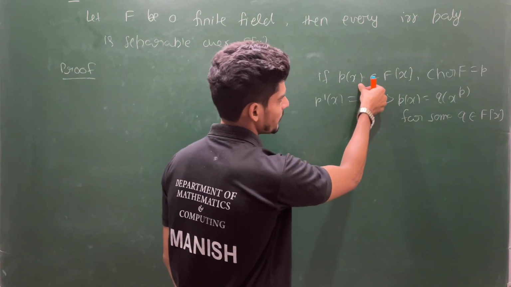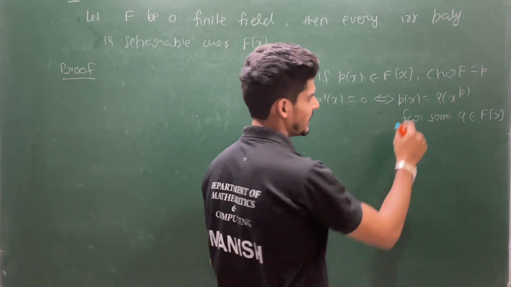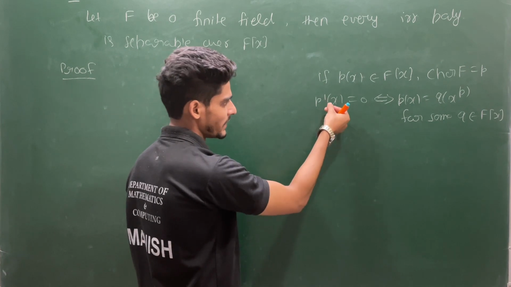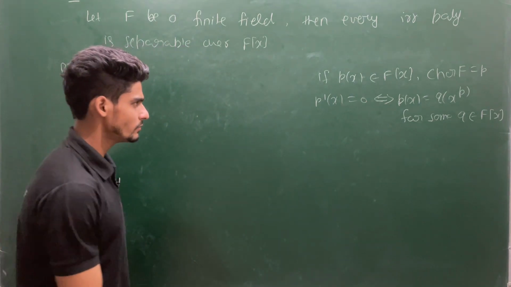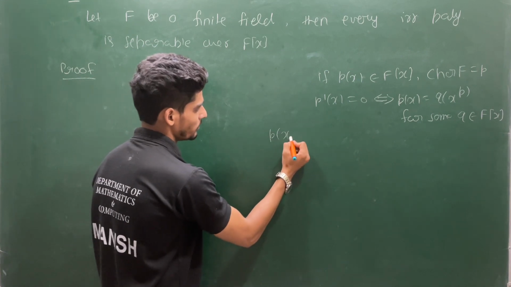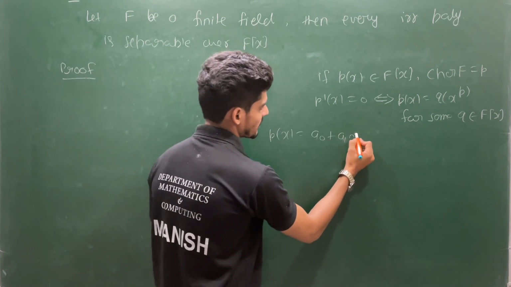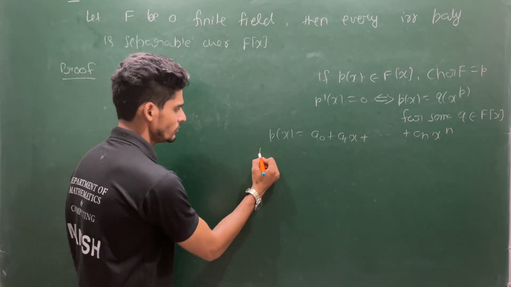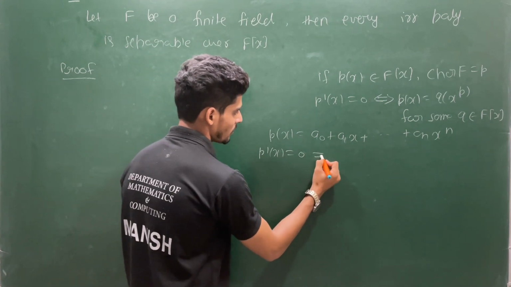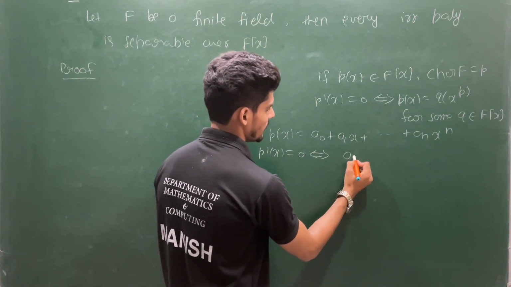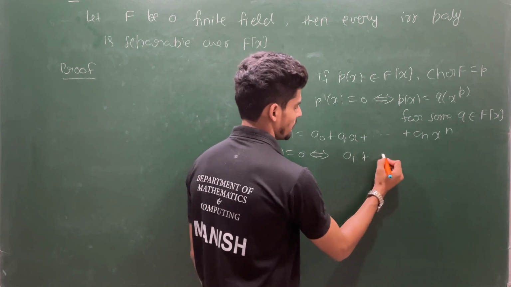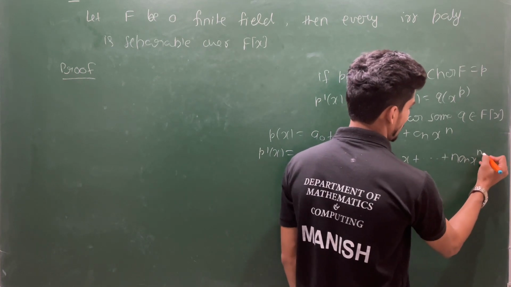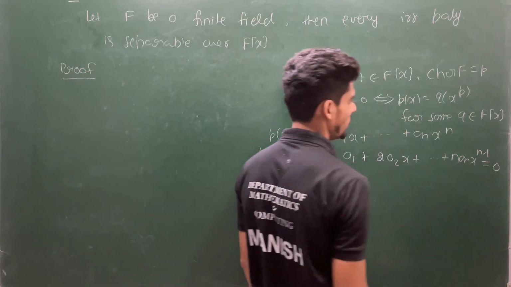We have given that p is a polynomial and characteristic of F is p, and we are observing the condition when the derivative of the polynomial vanishes completely. So you see, you can assume p(x) will look like a0 plus a1x plus up to an x power n. p'(x) is 0 if and only if a1 plus 2a2x plus up to n an x power n minus 1 is the 0 polynomial.